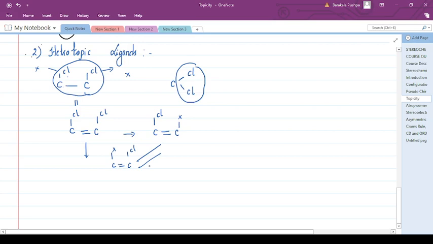The connectivity is not the same here. Whereas here the connectivity is the same, but they can give rise to stereochemical isomers, or the stereo configuration may be different for these types of molecules. Here they will give rise to constitutional isomers. Here they will give rise to stereochemically different isomers. So this is called stereochemically heterotopic and this type of molecule is called constitutionally heterotopic.